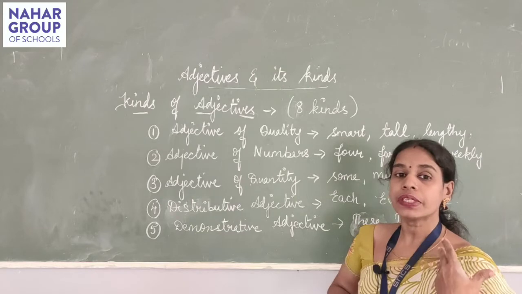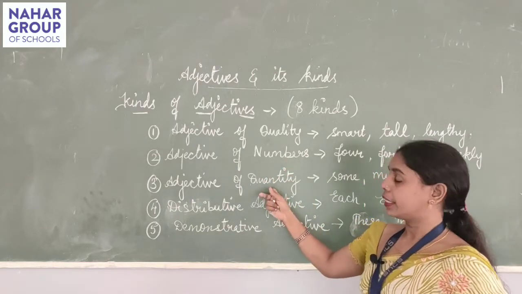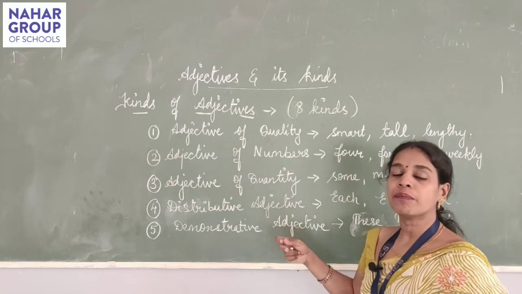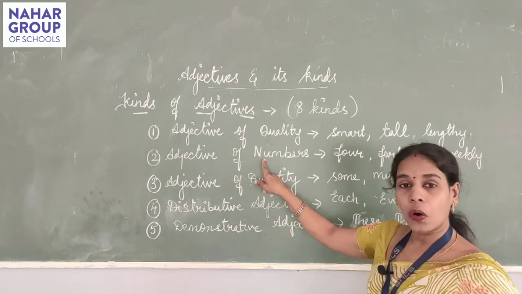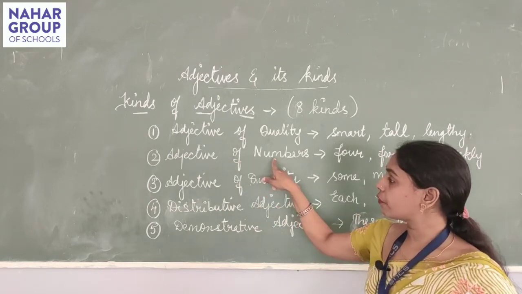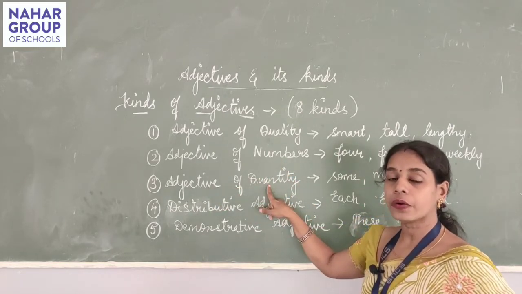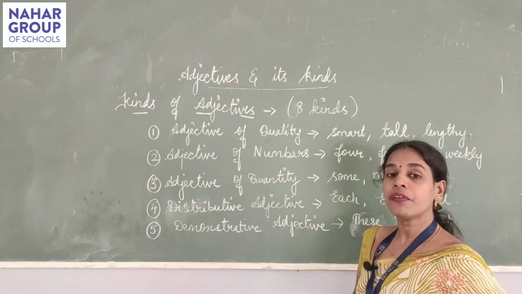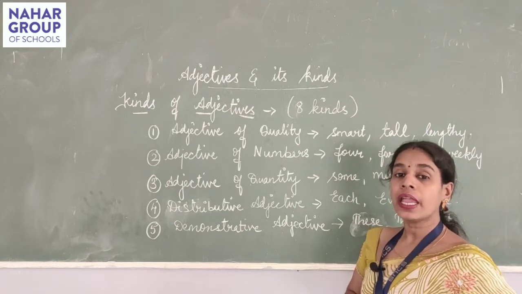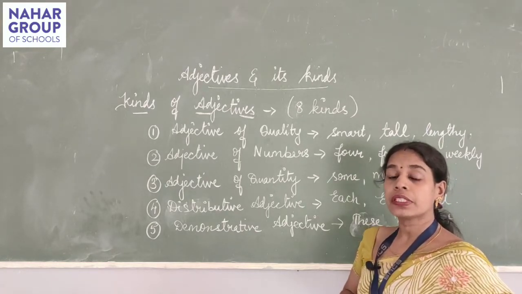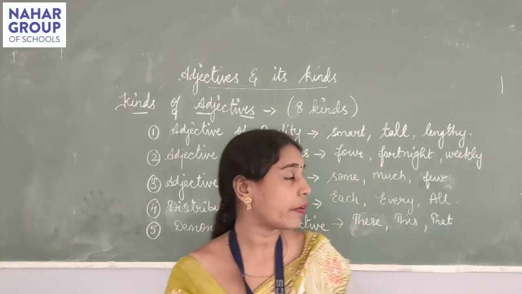So the thing which cannot be counted will come under the adjective of quantity, where we will be stating some, less, few. So to be very clear, adjective of number is used for countable nouns and adjective of quantity is used for uncountable nouns. We can't say give me 4 sugar. We will say give me some sugar. We can't say I don't want 2 rice. We will say I don't want any rice. Got it, children?